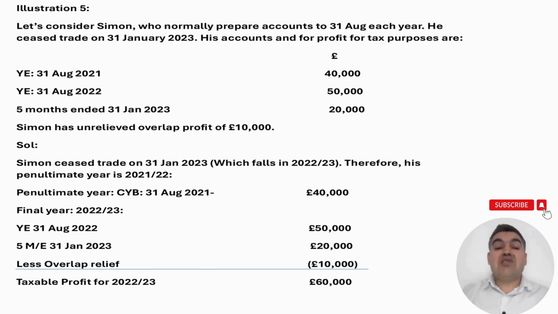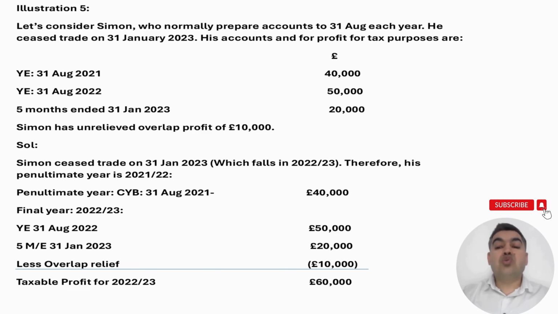So in this case, Simon ceased trade on 31st January 2023, which falls in 2022-23. Therefore, his penultimate year is 2021-22. So the penultimate year is always on the current year basis, so that is 2021-22. The accounting period that ends on 31st of August 2021 falls in 2021-22. So take that profit and then deal with the final year.